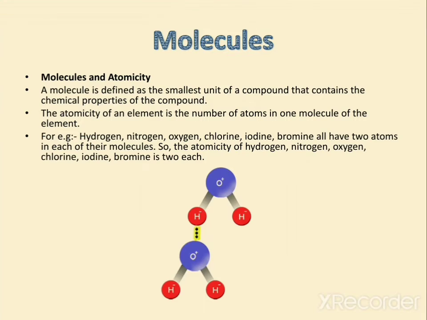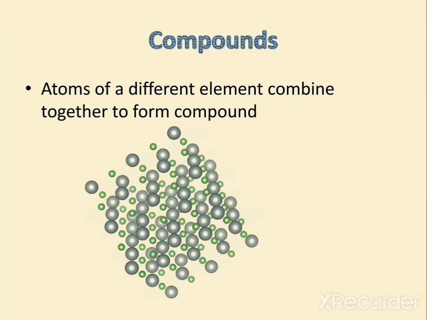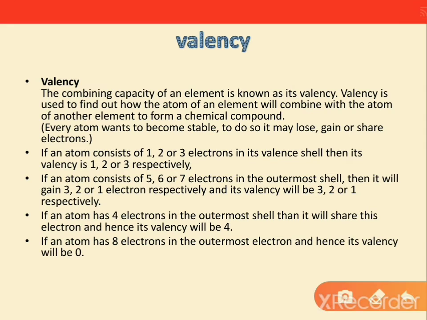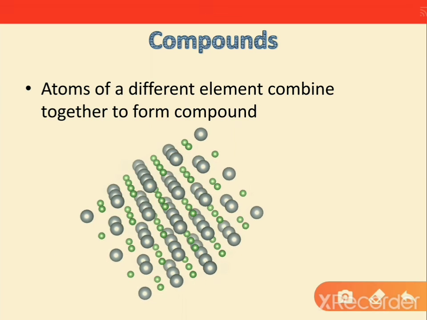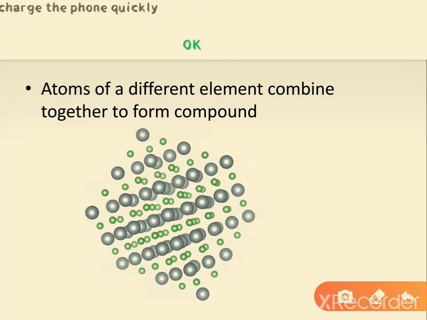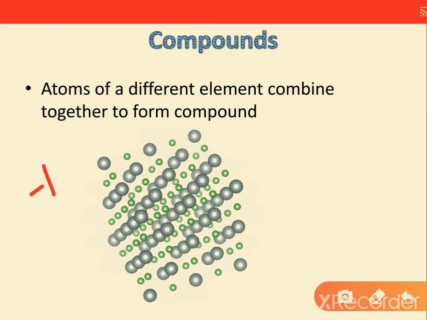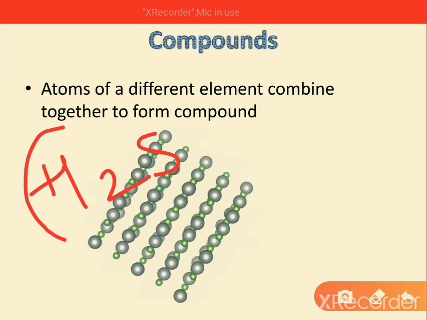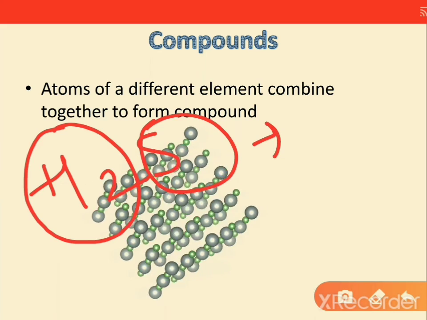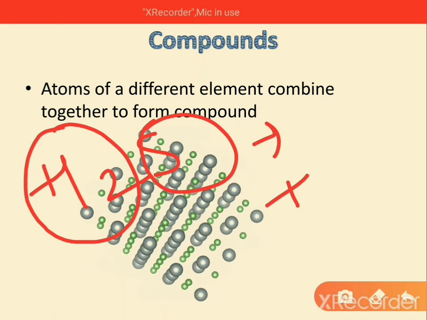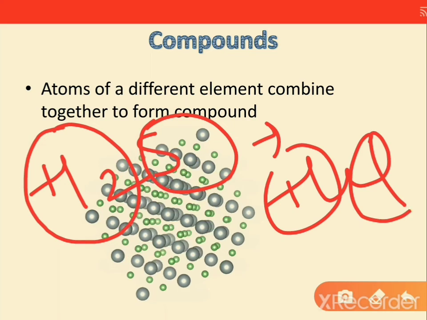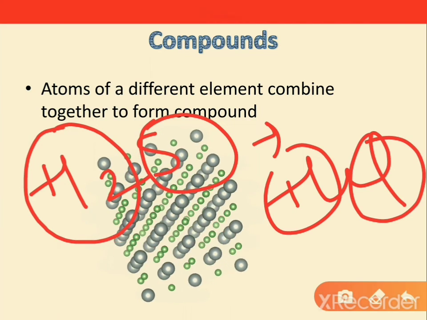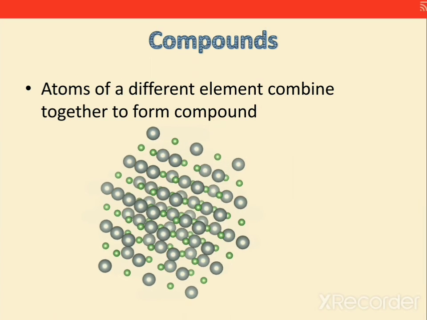Now we have the compounds. What are compounds? Compounds are formed when some elements combine together. Let us see some examples; after seeing them, you will understand more. We have H2S, where hydrogen and sulfur combine to form hydrogen sulfide. HCl, where hydrogen and chlorine combine to form a compound called hydrochloric acid. And we have any number of other examples.